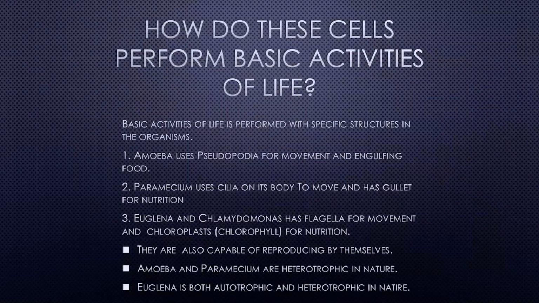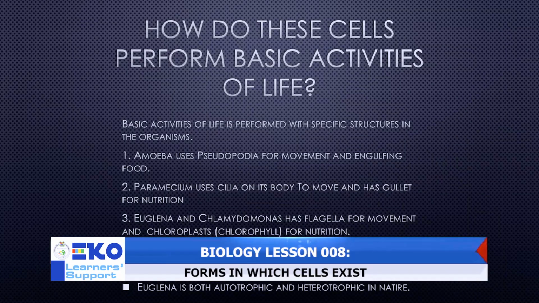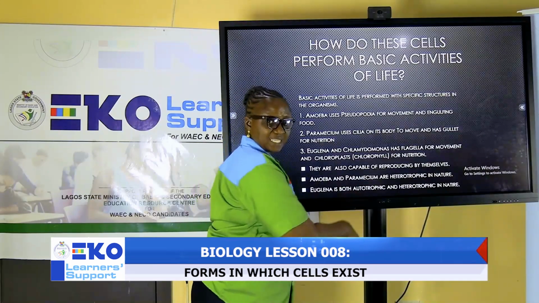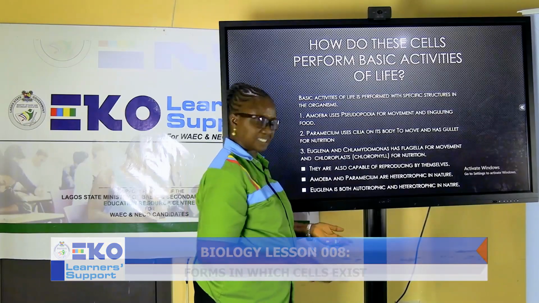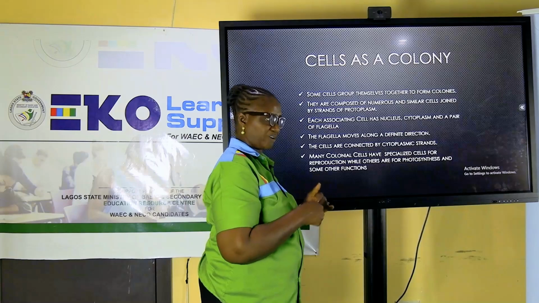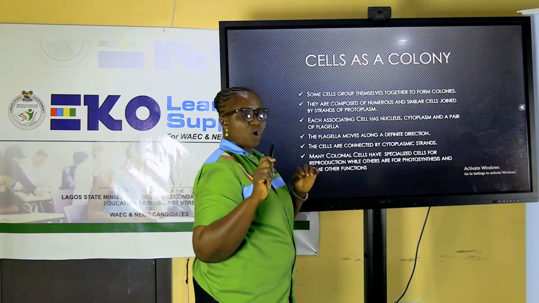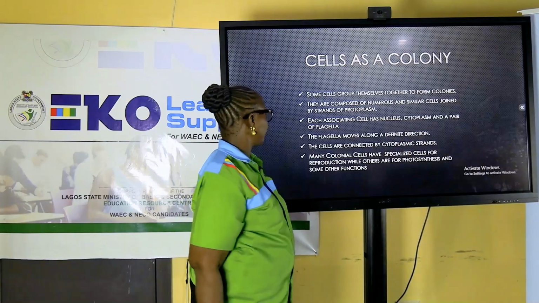Like I said earlier, they are capable of reproducing by themselves, the single cells, and they carry out heterotrophic nutrition. That is, amoeba and paramecium carry out heterotrophic nutrition. Euglena and Chlamydomonas, Euglena carries out autotrophic, so it's a plant. And if you call it animal, you are right. It's only Chlamydomonas that cannot carry out the heterotrophic way of feeding. It only carries out autotrophic feeding.